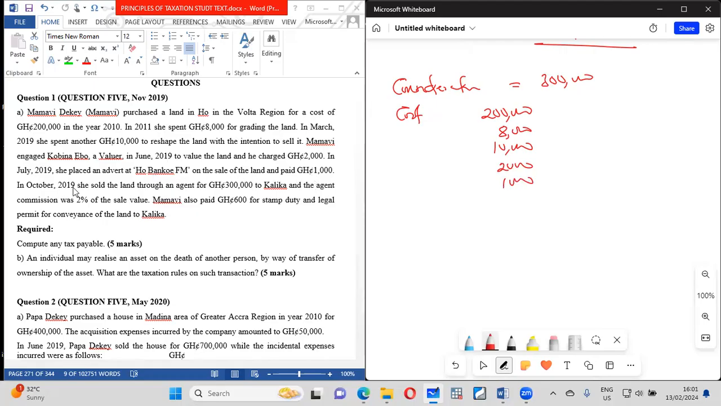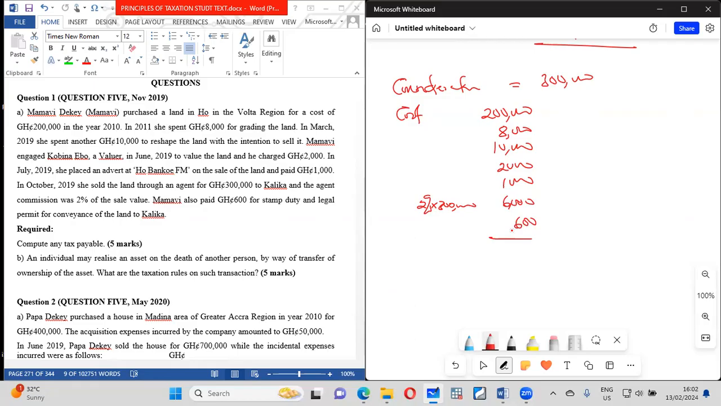Is that all? In October, she sold the land to Kalika and an agent commission of 2%. So agent commission again, 2% of the sales value. So 2% of 300,000. So that is that. Another cost. That is what? 2% of this should be like 6,000. All right. So she took that cost too. And a legal permit of 600. Yes, that is another cost. So you see, you have to add all these costs. You have to add them.